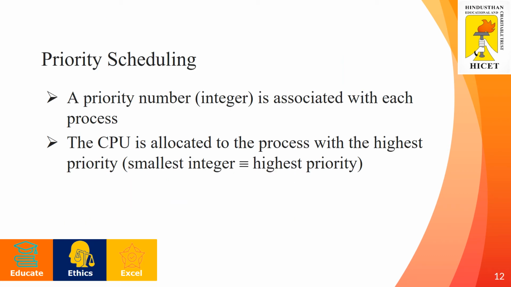Okay. Priority scheduling. Some priority will be given, denoted by a priority number, an integer. Based on that priority number, a particular process will be selected for the execution. Here the smallest integer denotes the highest priority. For example, if one process has 0 and another has 1, then the process with 0 as the priority number will have the highest priority. The process with the highest priority will be admitted to the CPU for the execution.